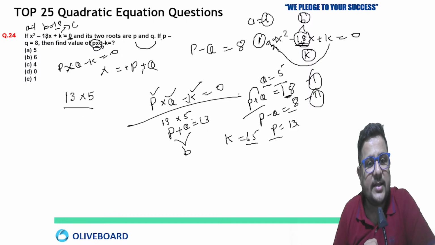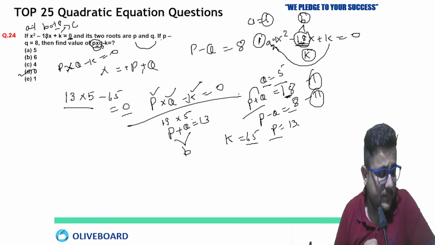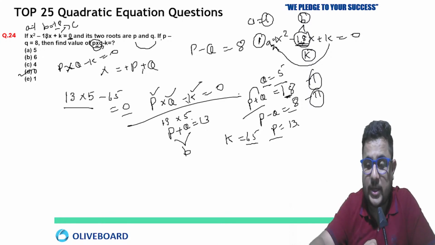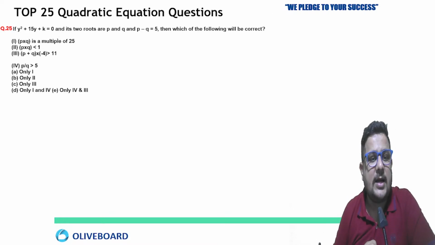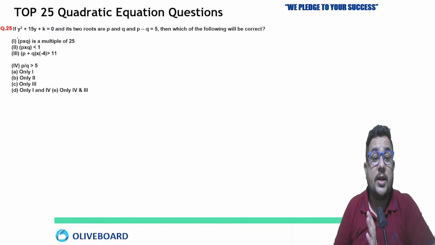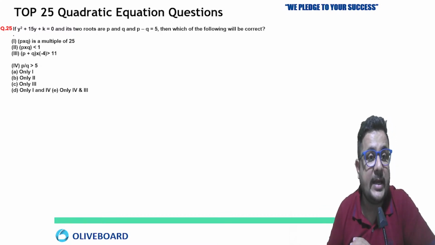So what are they saying? 13 into 5 minus 65. This will be 0, option D. In the same way you have done, Ishika, tell me fast. Now the last question of today's session, and hopefully this session was very helpful for you all.